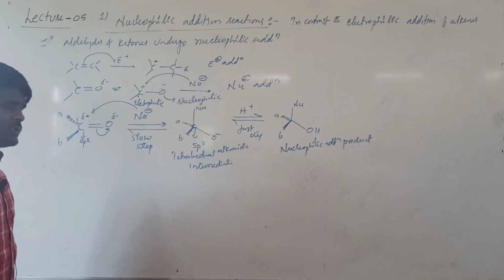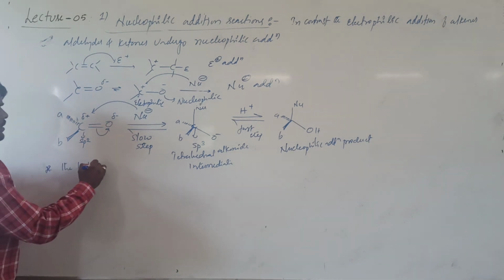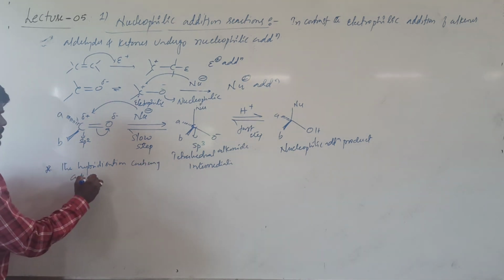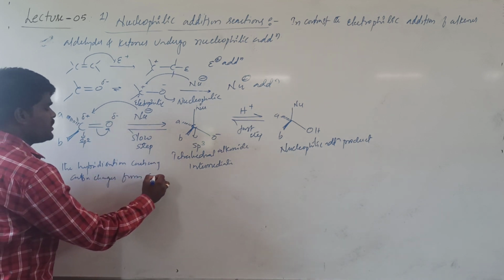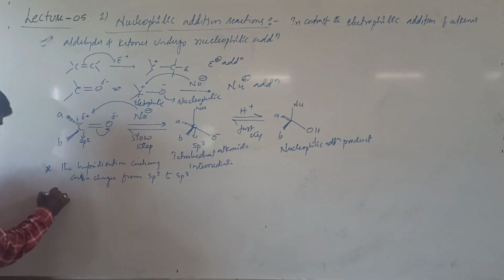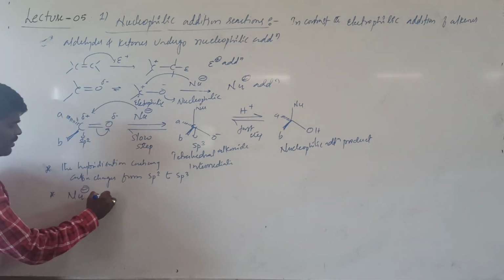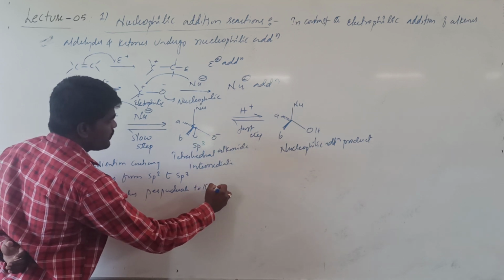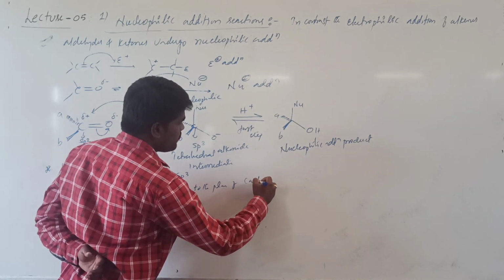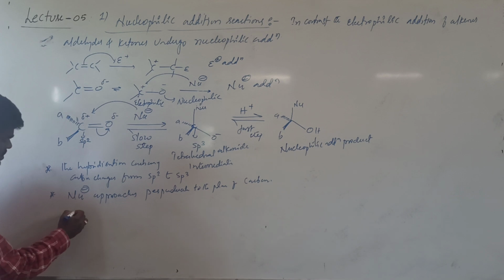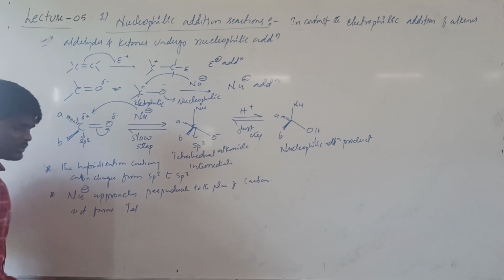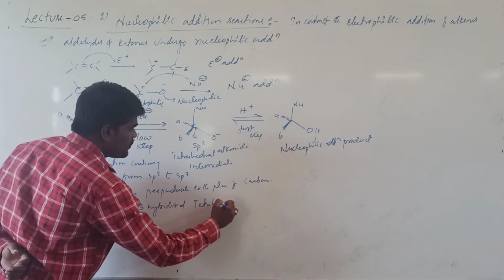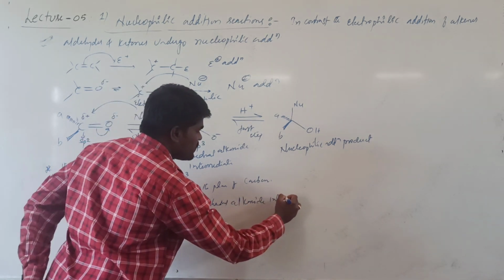So what are the main aspects of this nucleophilic addition? The hybridization of the carbonyl carbon changes from sp2 to sp3, and the nucleophile approaches perpendicular to the plane of the carbonyl carbon, and it forms an sp3 hybridized tetrahedral alkoxide intermediate.